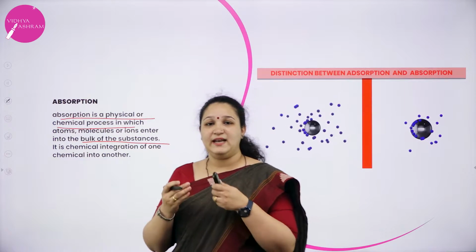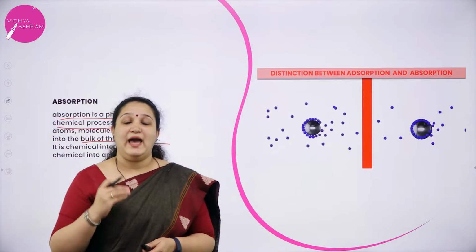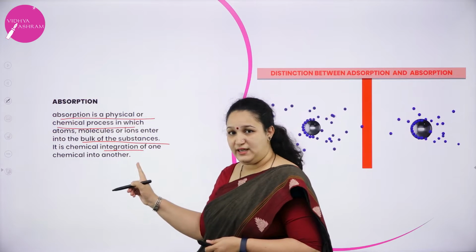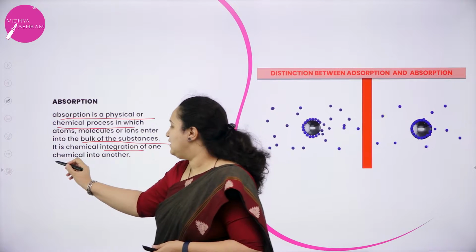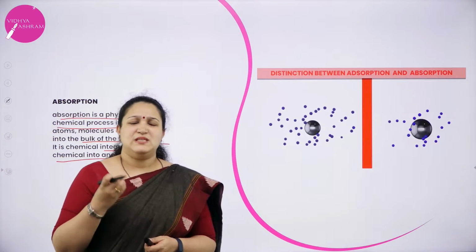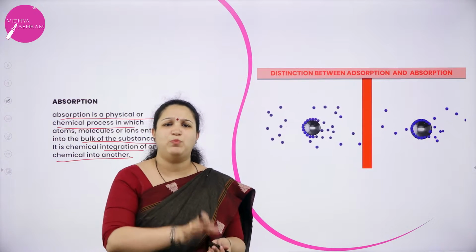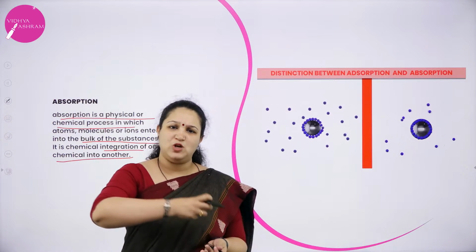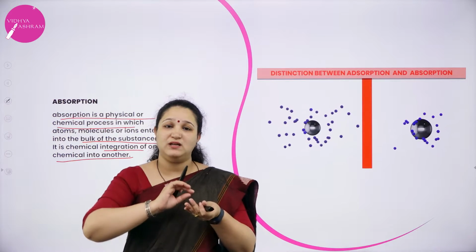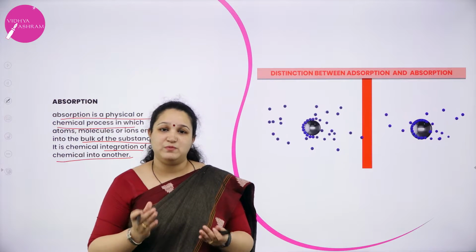That means they can enter into the substance, then we call it absorption. It is the chemical integration of one chemical into another. A simple example: water is there and you keep a sponge on it. The sponge will absorb all the water into it. That is absorption. The water particles are entering into the sponge.